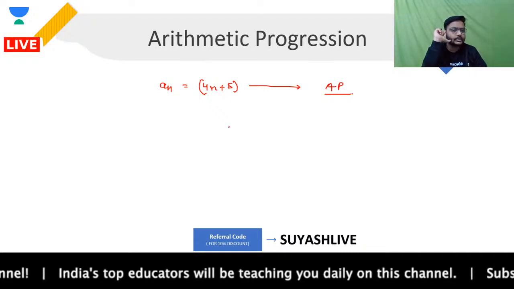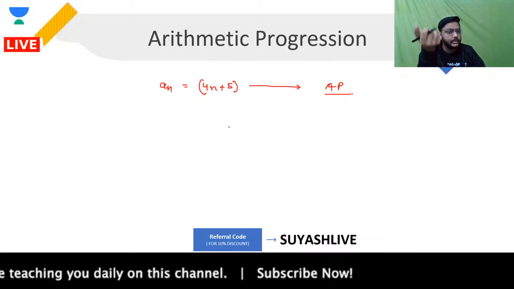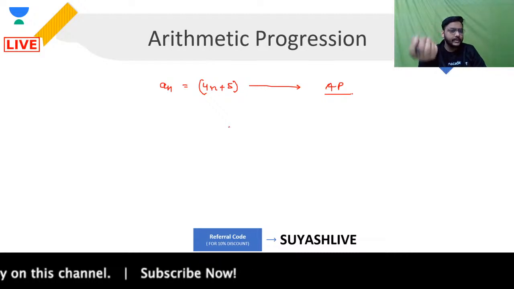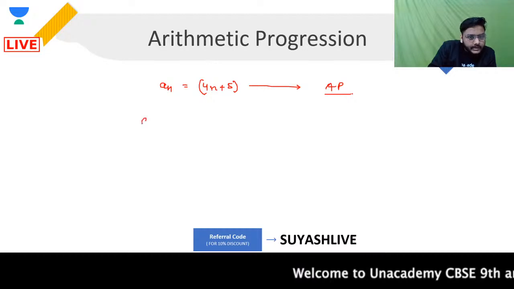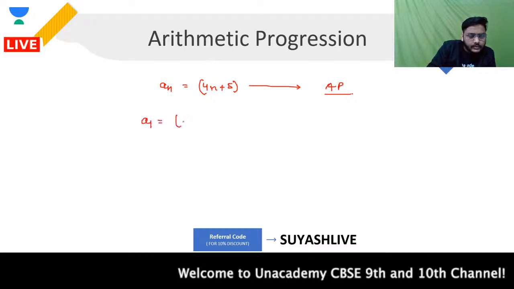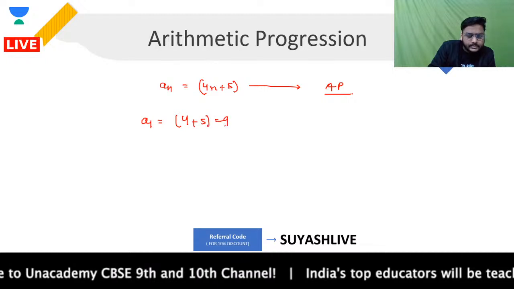And once you have those consecutive terms, guys, then you can just see what is the value you are getting. Based on that value, you can find the common difference. Please focus. When you find out your A1, that would give you 4 into 1 plus 5, that is going to be 9. Simple.